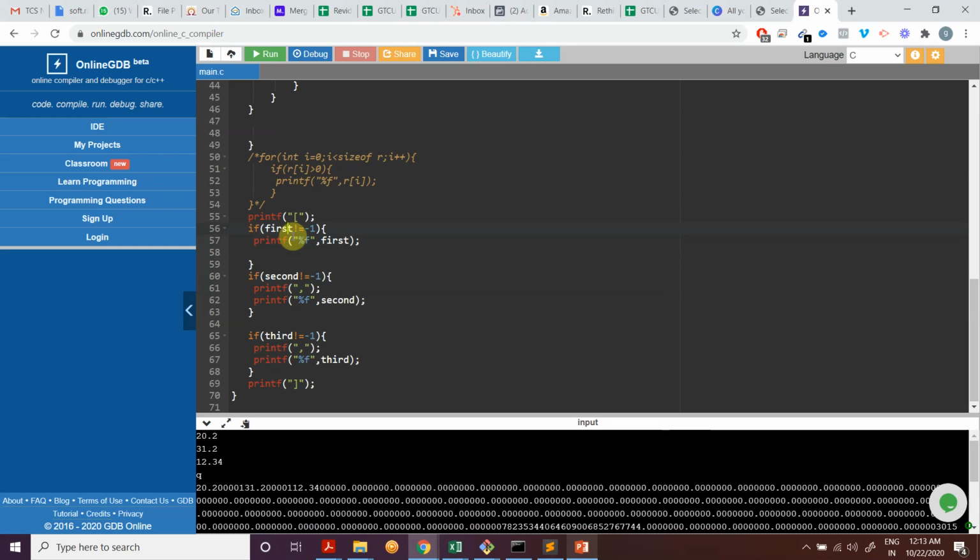So if the first value is not equal to -1, that means the first value is assigned. It might happen there are only 2 inputs, right? We can only give print of 2. Then first and second would be assigned. The third would still be -1. So in that case, I should not print the third one. So this is the entire code we have written.